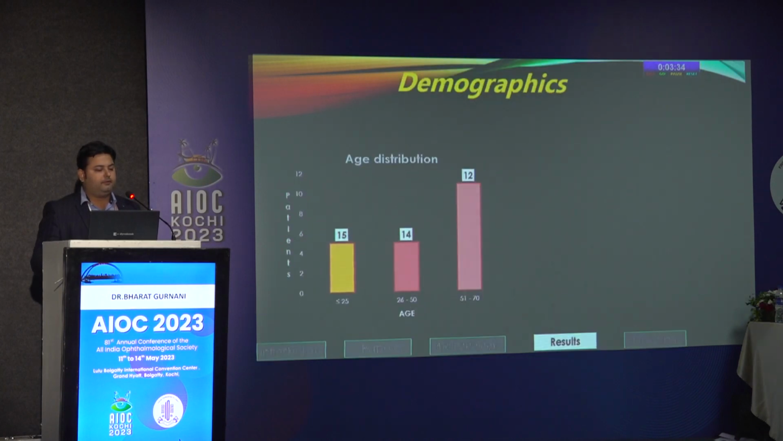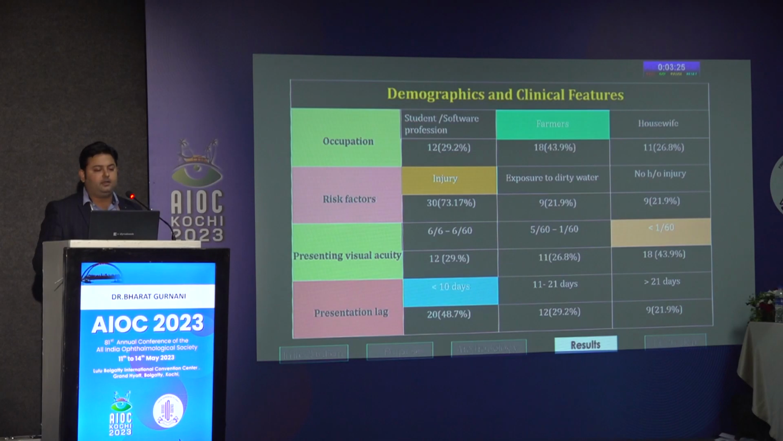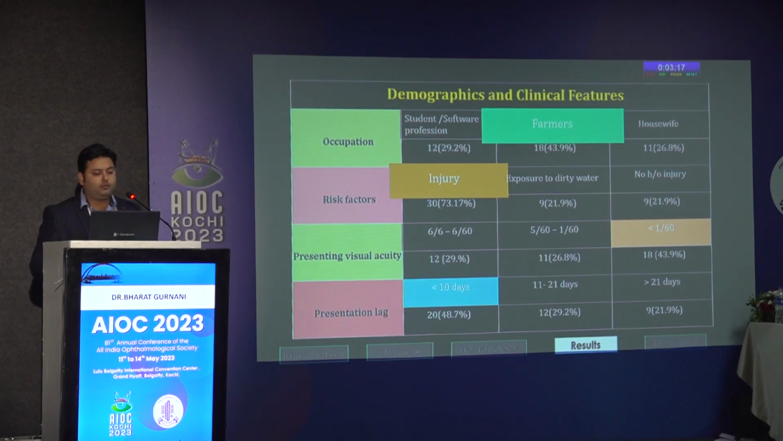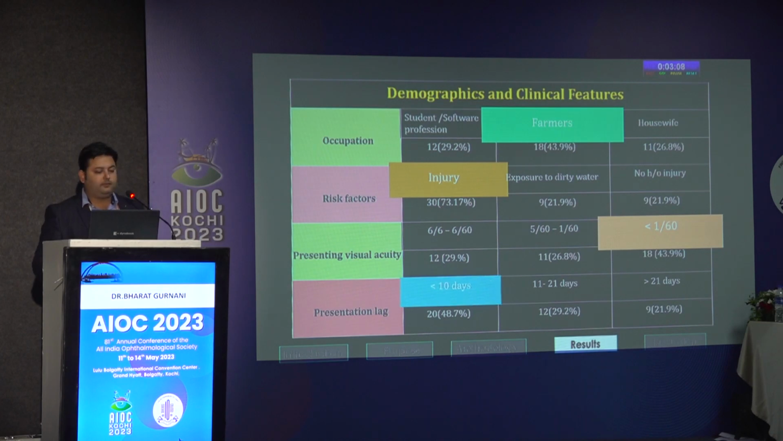Coming to the demographics, 15 subjects were less than 25 years of age, 21 were more than 26 years of age. In the sex distribution, 40% were females and 60% were males. In the demographic and clinical features, the most common were farmers, 18 patients, followed by 12 students and 11 housewives. Injury was the most common risk factor in 30 patients. The presenting visual acuity was less than 1 by 60 in 18 patients, and the presentation lag was less than 10 days in 20 patients.